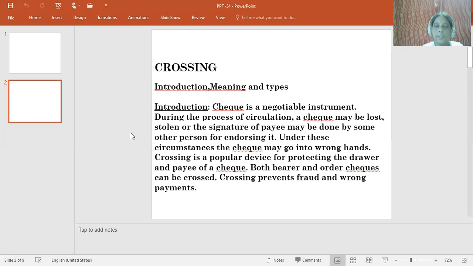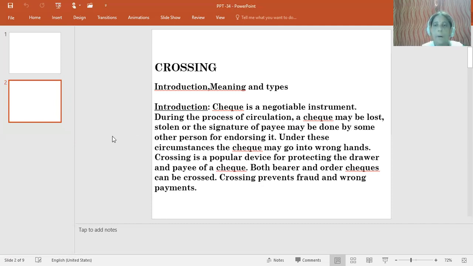Under these circumstances, the check may go into wrong hands. Therefore, crossing is a popular device for protecting the drawer and the payee of the check. Both bearer and order checks can be crossed. Crossing prevents fraud as well as wrong payments. So these are the needs behind the crossing of the check.